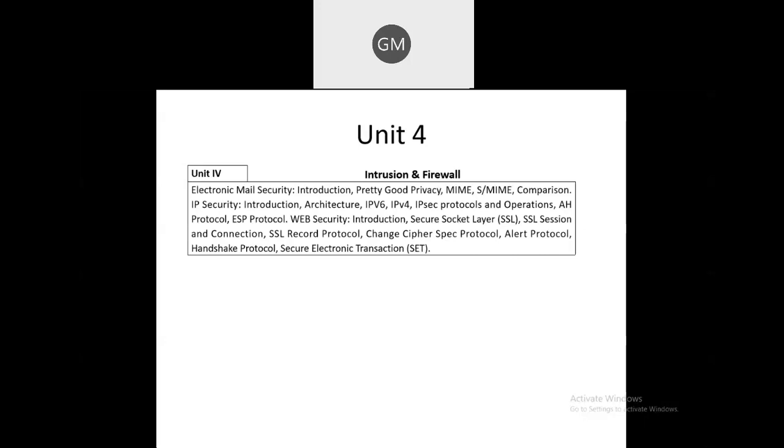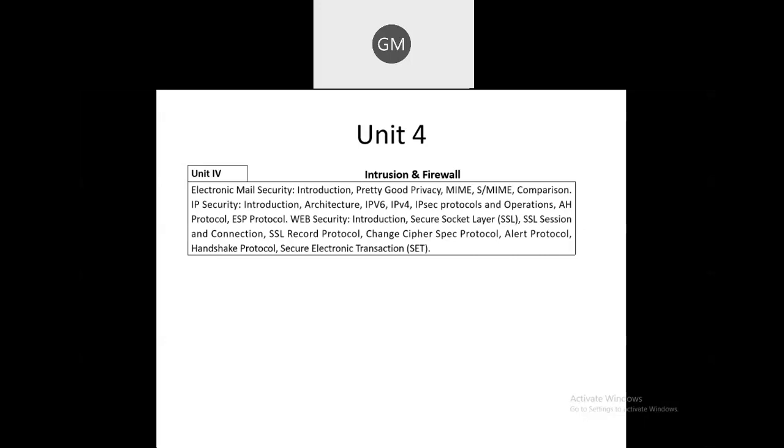Then what is meant by IP security, that is Internet Protocol Security. As we have studied in computer networks, on the network layer we are using the IPv4 and IPv6 protocols. So the architecture of IPsec, and how security is provided by using IPsec.